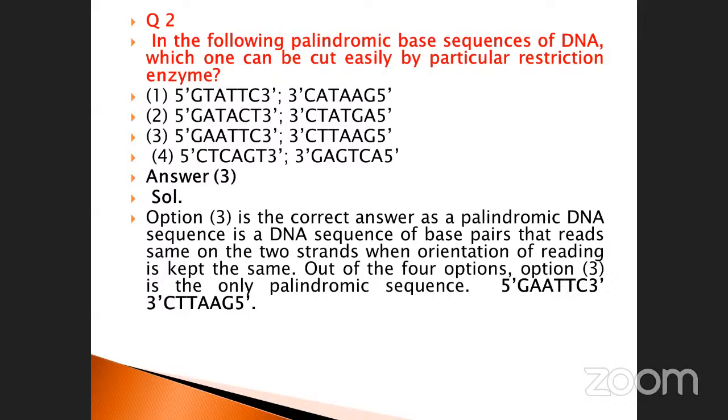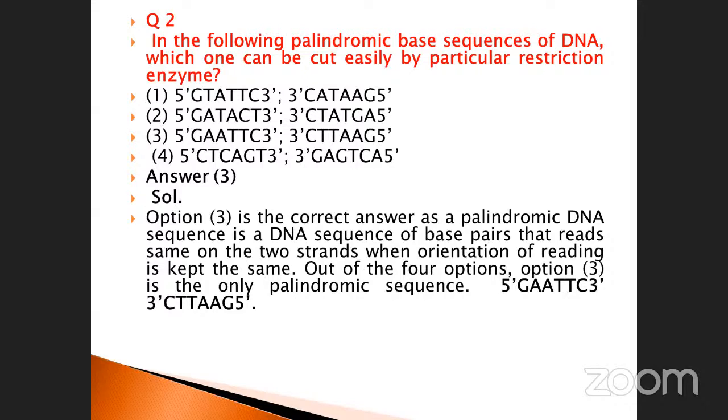Which one is correct? GAATTC. Okay, this is the correct one. Why? They asked the question about palindromic. Which one is correctly matched here? See that last one. When you are reading 5' to 3' and 3' to 5', both are equal in measure. Take an example, Malayalam. MALAYALAM. When you read left to right, it is the same, and right to left also the same. That is palindromic, isn't it?